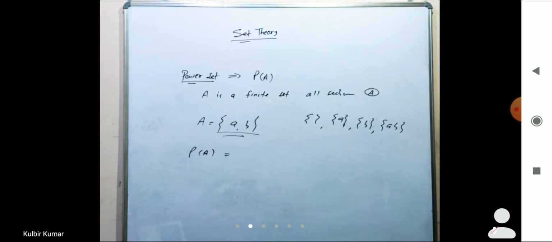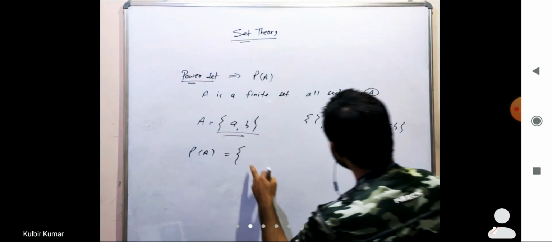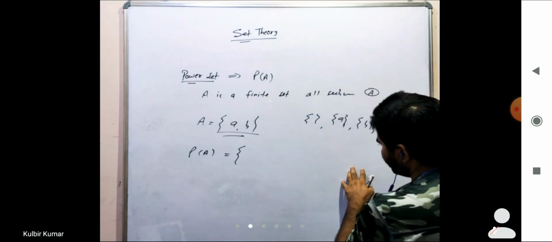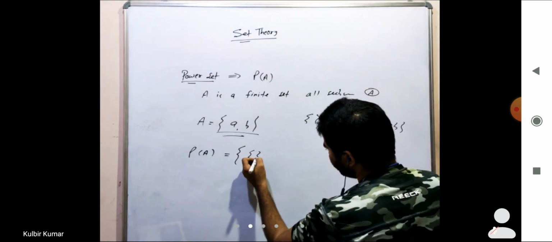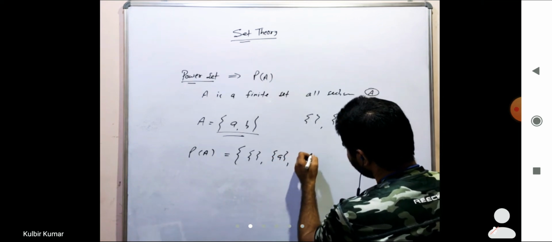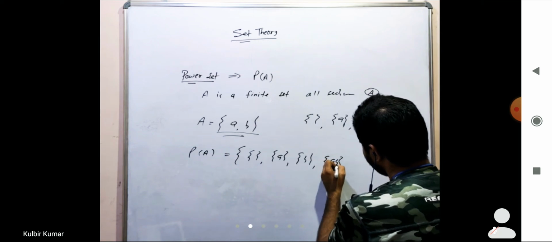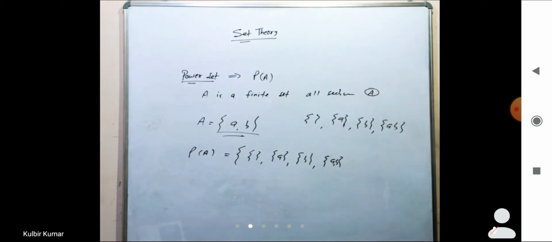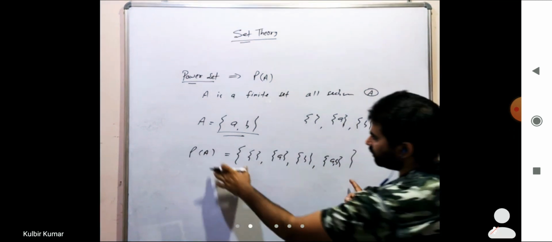So these are all the subsets of this set, and when these subsets are taken inside a set, we can say this is a power set. So empty, A, B, A and B, right? This is the power set of this one.